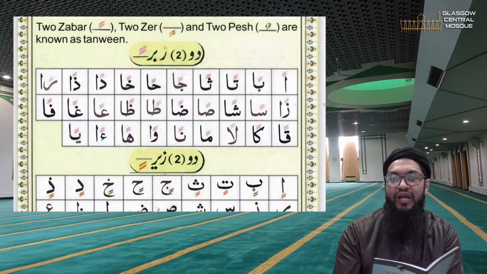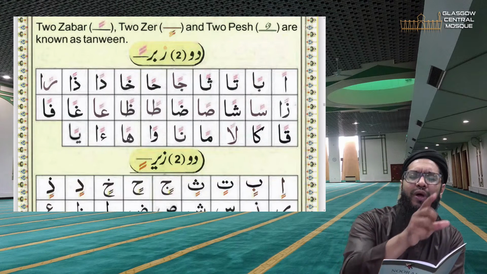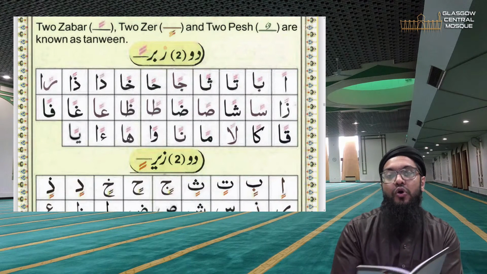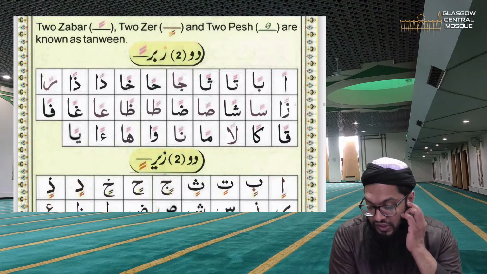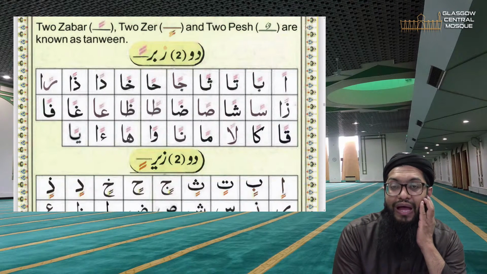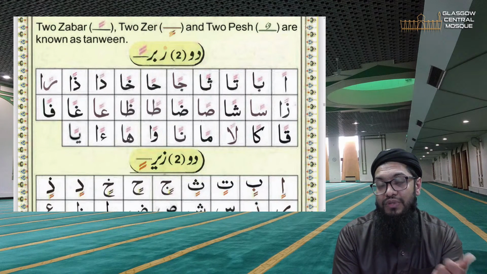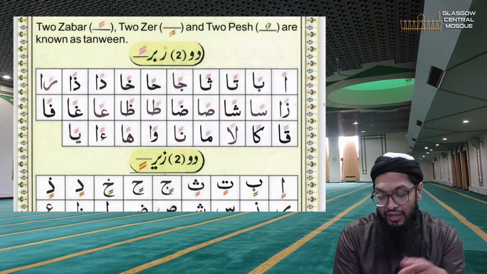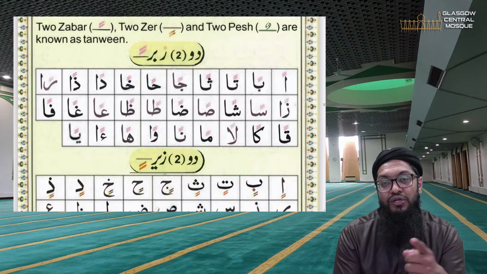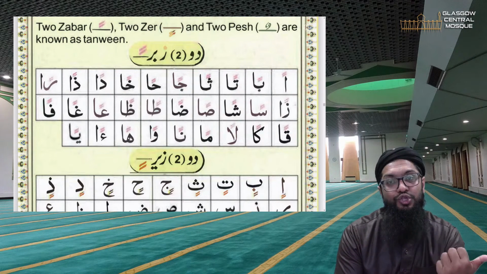And if Tanween is followed by an alif, it is also not long, short. For example, ba alif two fatha, ban. That's a mistake. It's ban. Ba alif two fatha, ban. Ta alif two fatha, tan. Tha alif two fatha, than. Jim alif two fatha, jan.